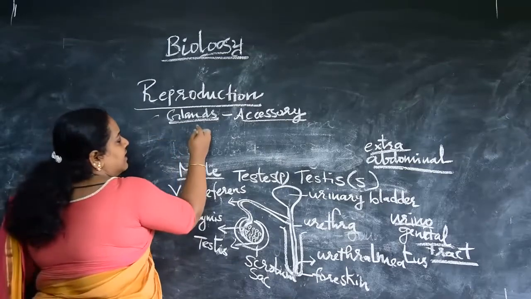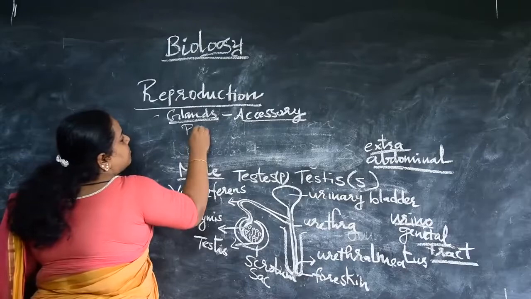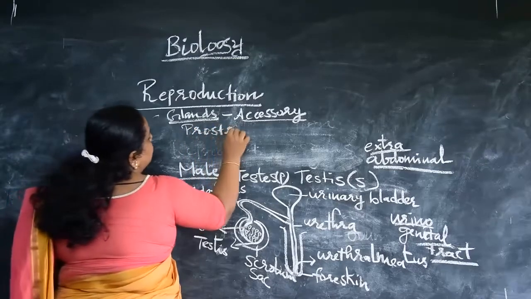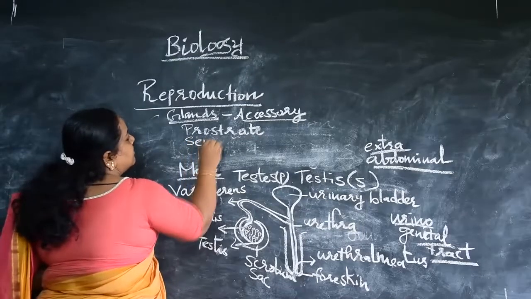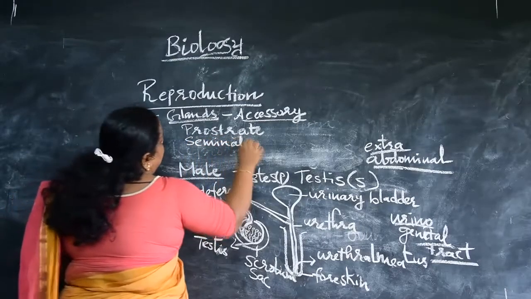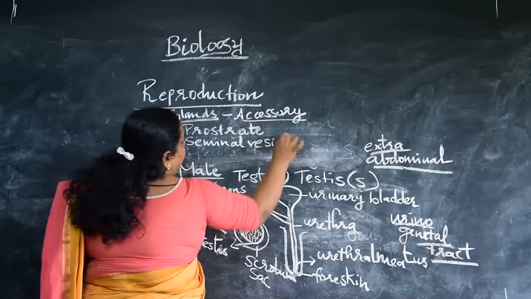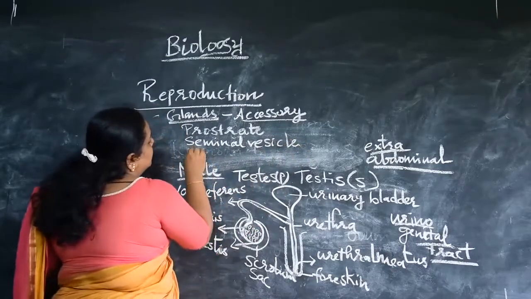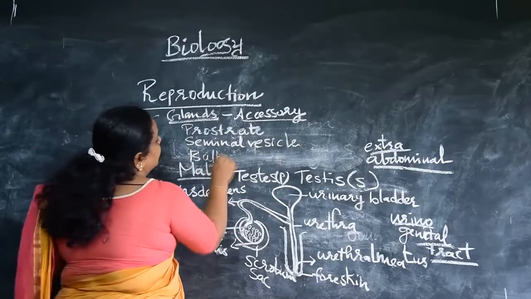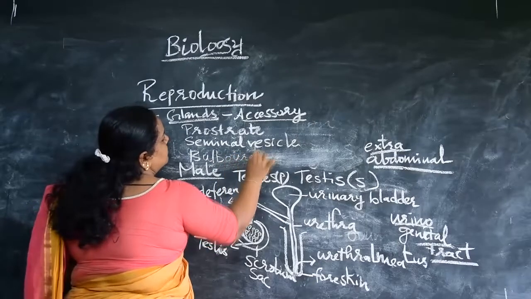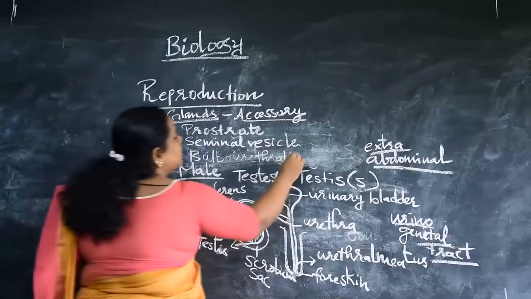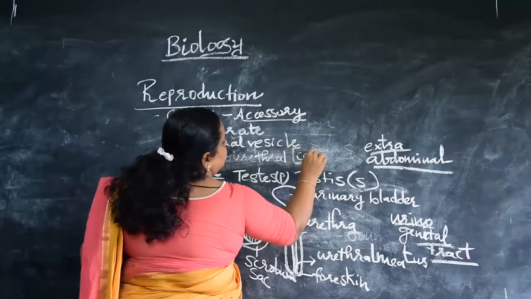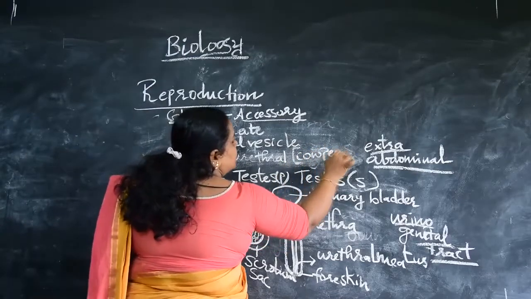The first one is the prostate gland. The next one is the seminal vesicle. And the next one is the bulbourethral gland, which is also called Cowper's gland.